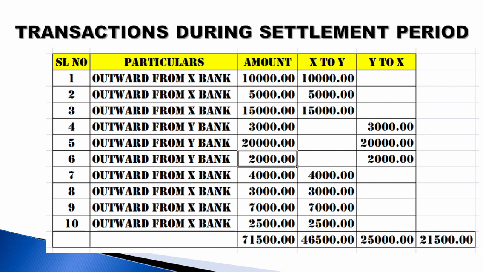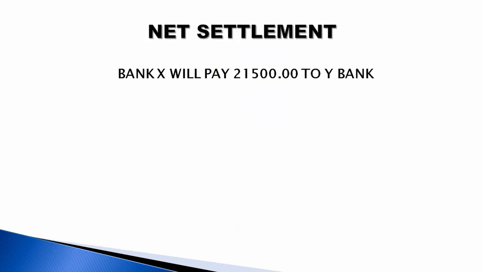Net settlement will be the same thing: whatever, 46,500 from X to Y, and from Y to X is 25,000. So what is the net effect? 21,500. This amount should be given by X to Y bank. So in net settlement, X will pay 21,500 to Y bank. In the previous case there were two transactions. Now, when they go for the differential amount, whether X bank has to pay Y bank or Y bank has to pay X bank, only that net amount will be settled.